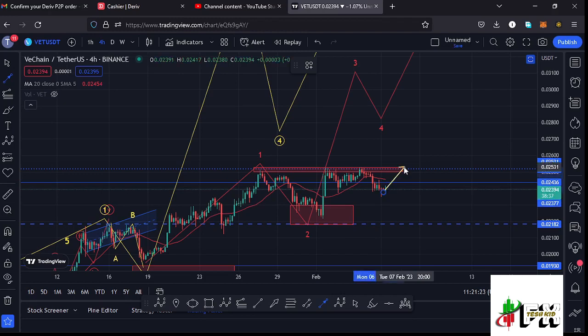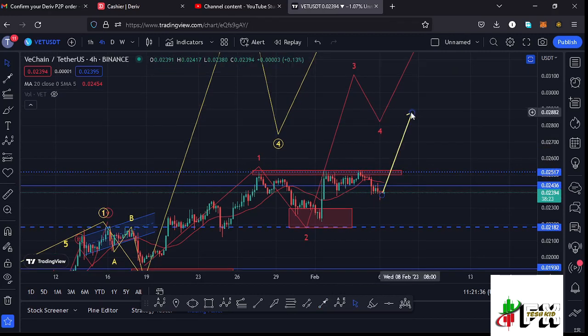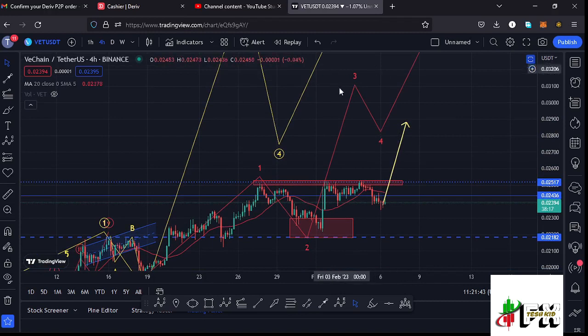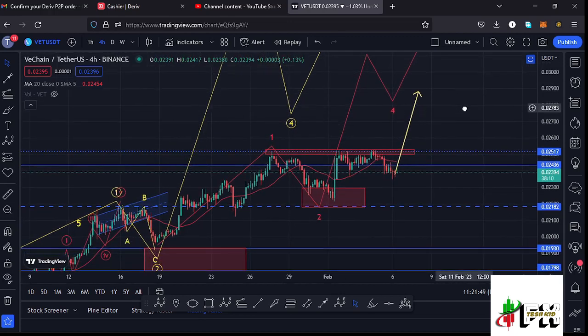and also the area at around the $0.02517 mark, then there are chances that whatever we are seeing right here is just a bit of a corrective structure, or maybe a pullback to the lower side, before we continue unlocking higher prices in the formation of this wave 3, and also fully maximize our target areas to the upside in the formation of that wave 3 before we can expect a wave 4 and then continue pushing even higher in the formation of that wave 5.